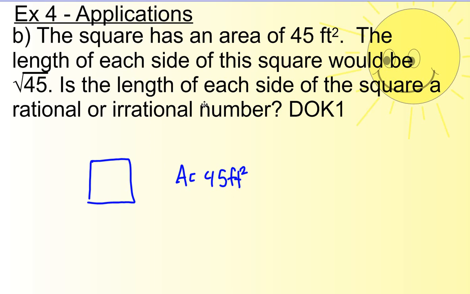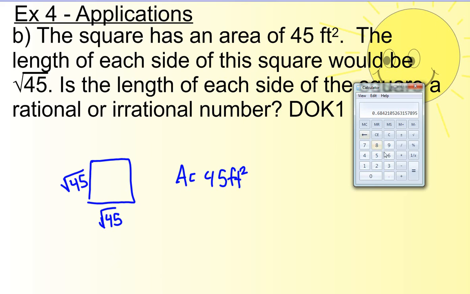We want to know, is the length of each side of the square a rational or irrational number? So if each side is the square root of 45, so this side has a length of square root of 45, and same thing with this side, we want to know, is this number rational or irrational? Well, the way I would check is I would plug it into a calculator.